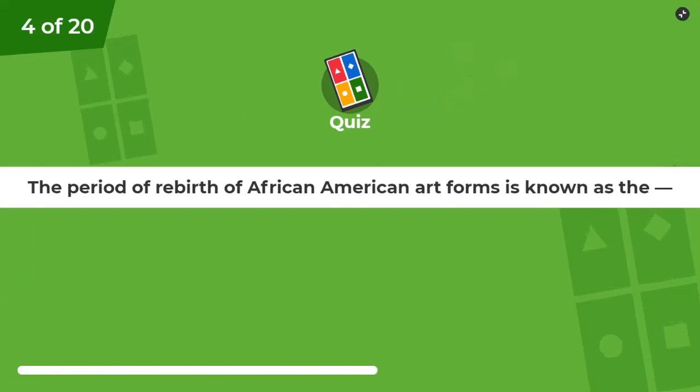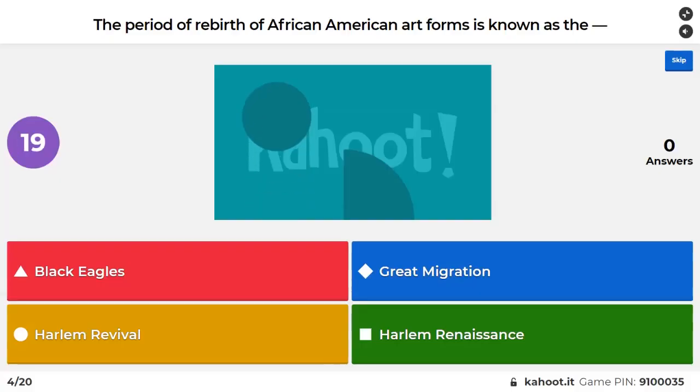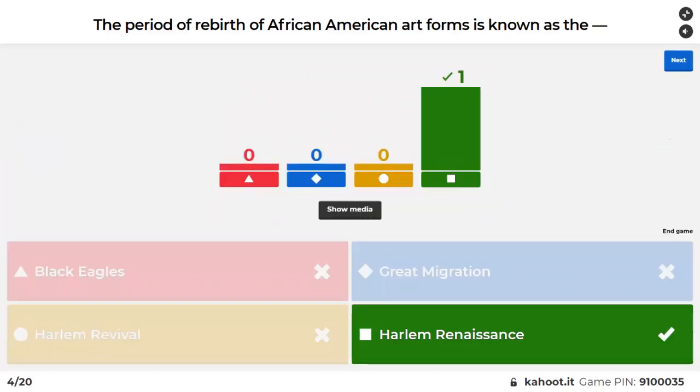The period of rebirth of African American art forms is known as the Black Eagles, Great Migration, Harlem Revival, or Harlem Renaissance? She doesn't know what she's doing.